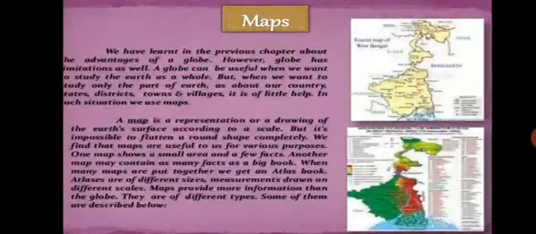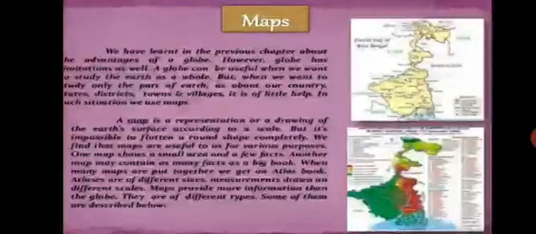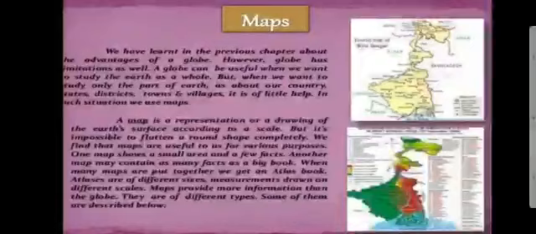One map shows a small area and a few facts. Another map may contain as many facts as a book. When many maps are put together, we get an atlas book. Atlases are of different sizes, measurements, drawn on a different scale. Maps provide more information than the globe. They are of different types. Some of them are described below.